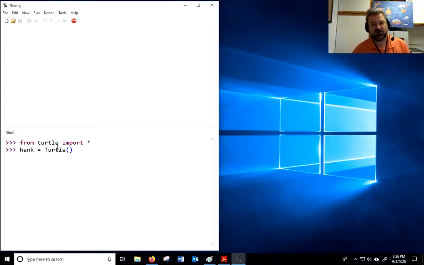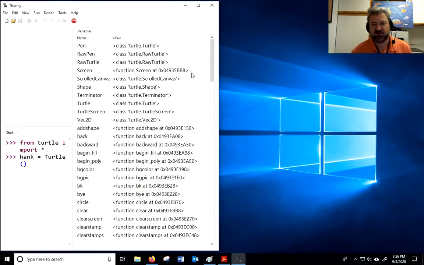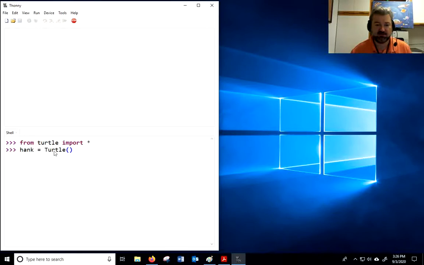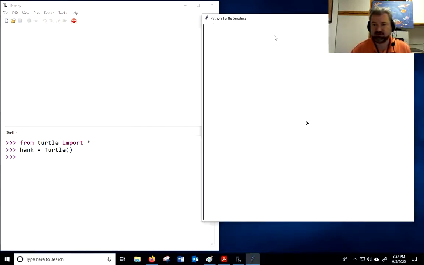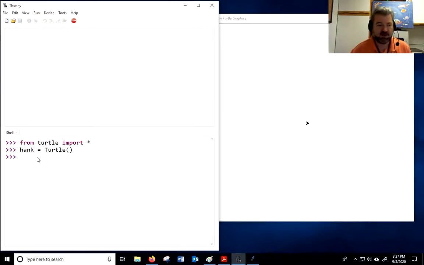Remember, we looked at these variables. We saw that there was a turtle class. The way you create a turtle is you call the class. And you can see that it did bring up my Python graphics window. Now it doesn't seem much different yet, but let me go ahead and do this. I'm going to say hank.forward(100). We're used to just saying forward 100, but now I want Hank. That's what I called my turtle. I could have called it any variable name. I just like to give them names because it's cute, right?